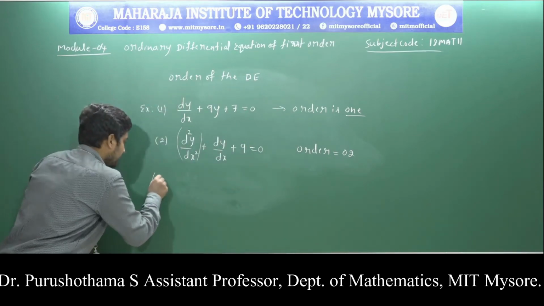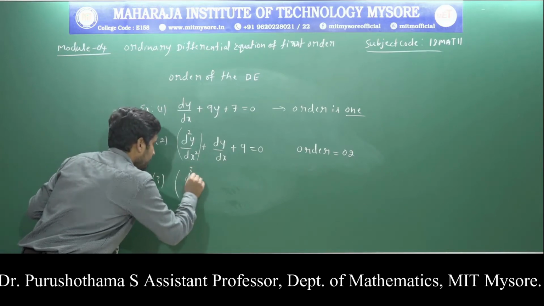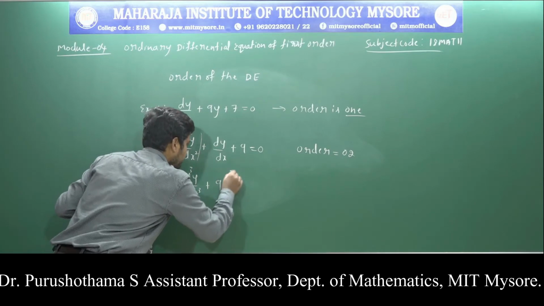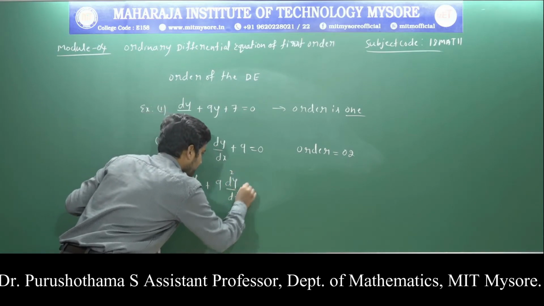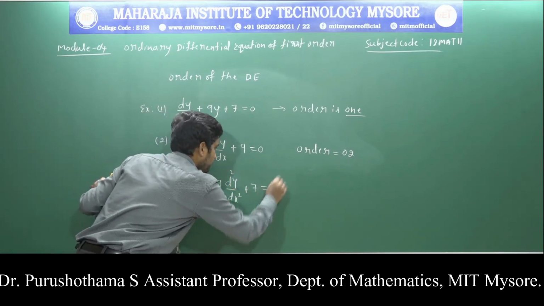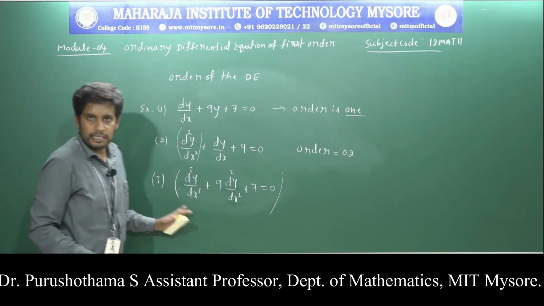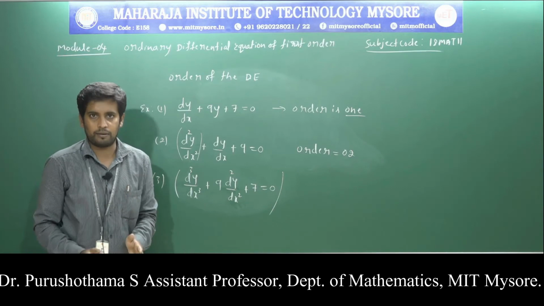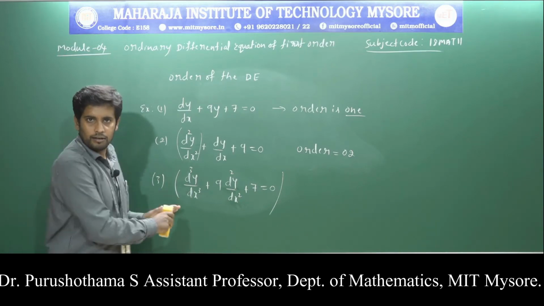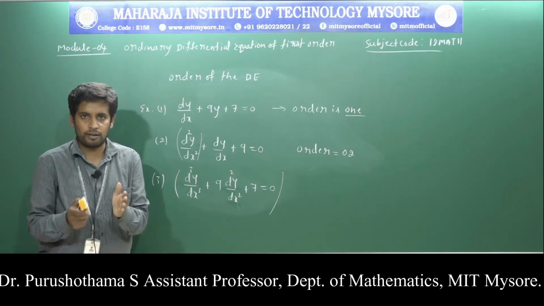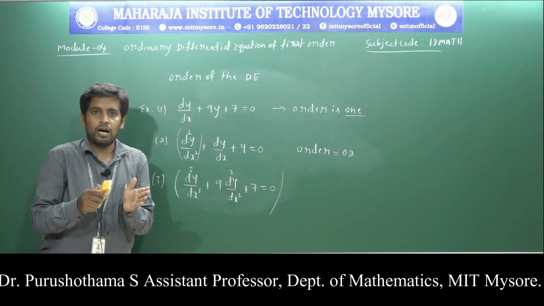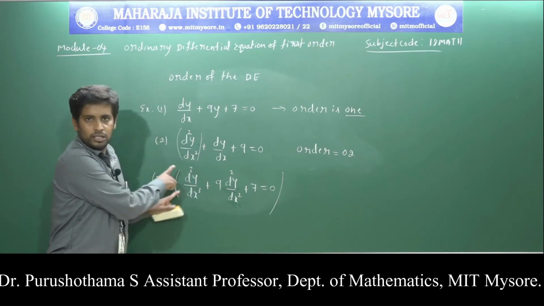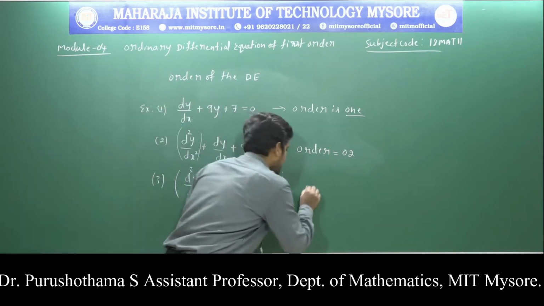Similarly, in the last example, just identify the order: d cube y divided by dx cube plus 9 into d square y divided by dx square plus 7 is equal to 0. This is example 3. Just recall the definition of order. Order means order of the highest derivative present in the equation. Therefore, the highest derivative is d power 3. Therefore, order equals 3.